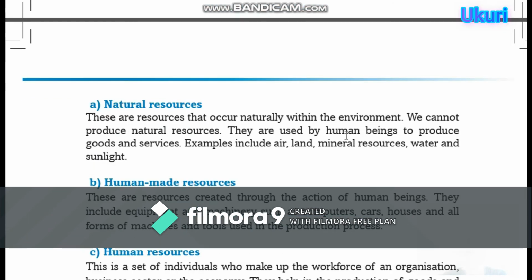First, A. Natural resources. These are resources that occur naturally within the environment. Resources gabanyijwe ibice bigiye bitandukanye. Natural resources nizo dusanga muri environment, mu bidukikije. We cannot produce natural resources. They are used by human beings to produce goods and services. Examples include air, land, mineral resources, water, and sunlight.